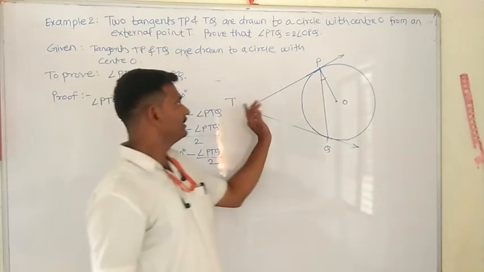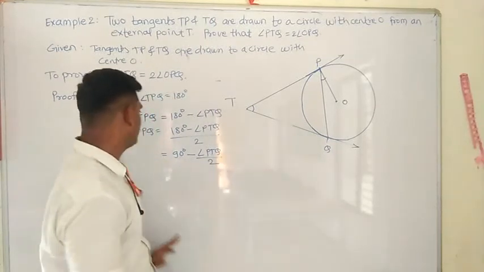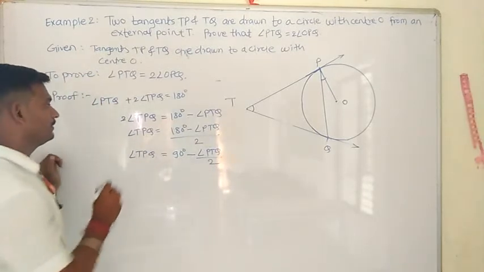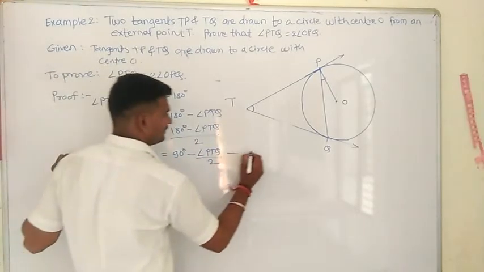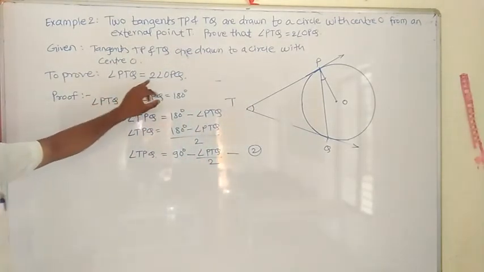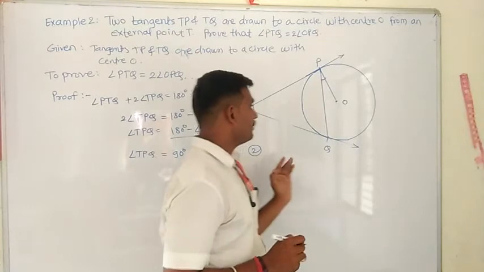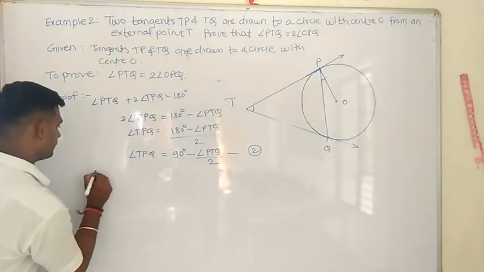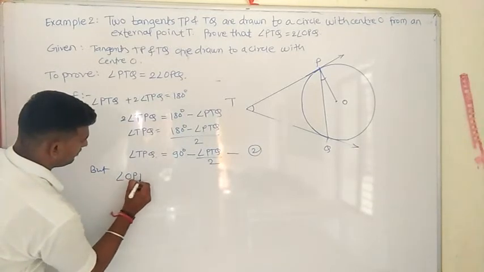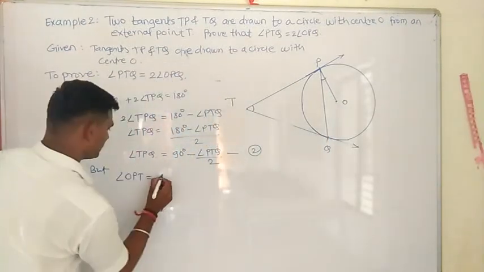We got this, and mark it as angle TPQ. Mark this as equation number 2. Now, what we have to prove? We have to prove angle PTQ is equal to 2 times angle OPQ. Now, can we write, angle OPT is equal to 90 degree.